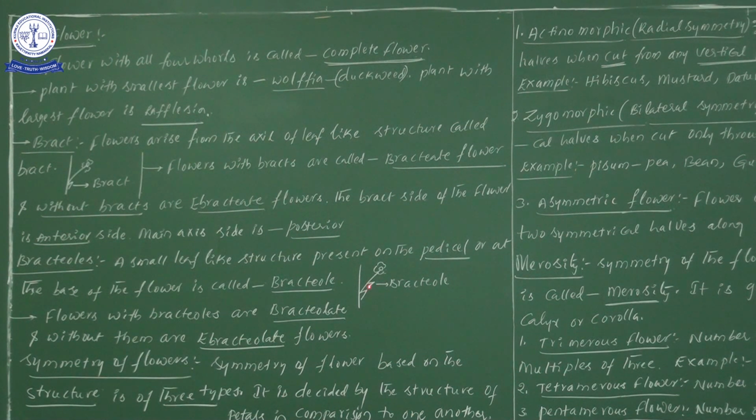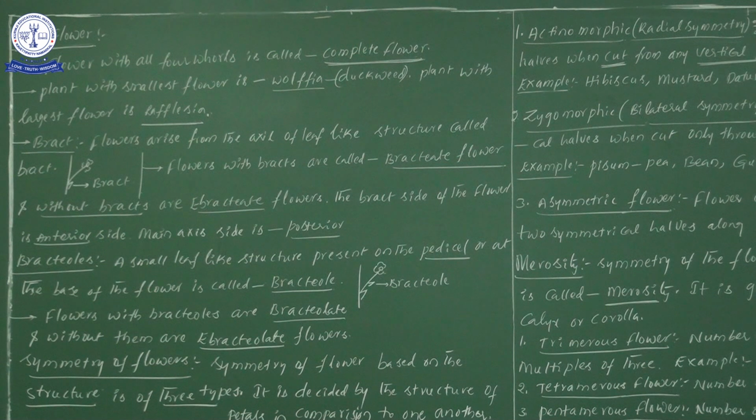This one is the bracteole and this one is the bract. Pedicel is nothing but the stalk of a flower, isn't it? So on the stalk of a flower, if you observe any small leaf-like structure, we take that as a bracteole.